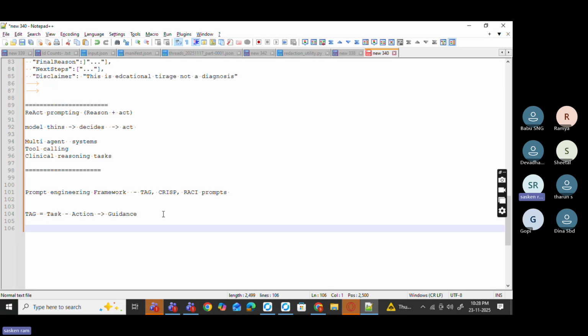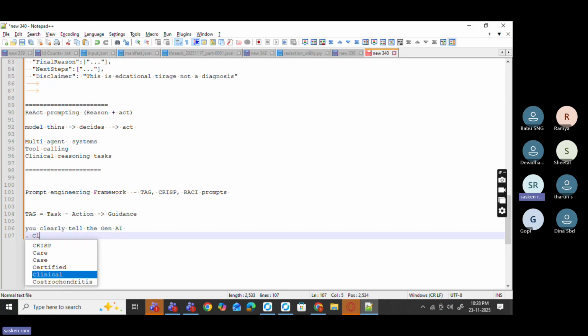As part of the task, you clearly tell the AI, in the sense the large language model, ChatGPT, hey, you need to do classification, you need to do summarization. You clearly tell the GenAI, you need to classify. Remember, in the first session we saw the replacement, refund, information.